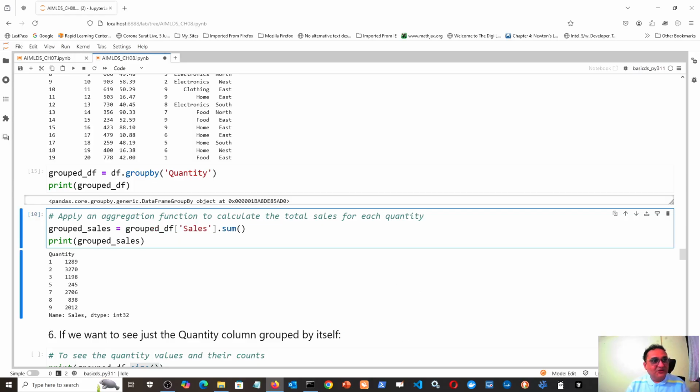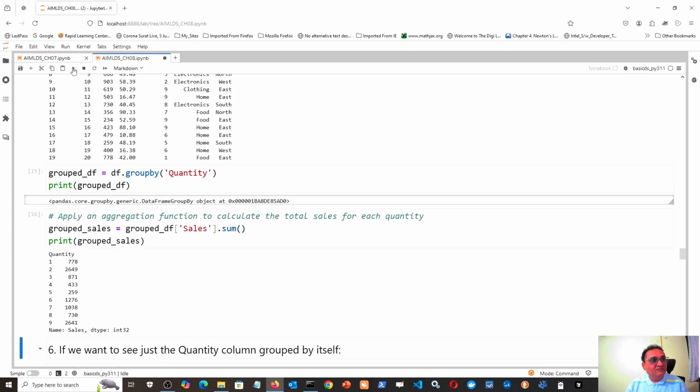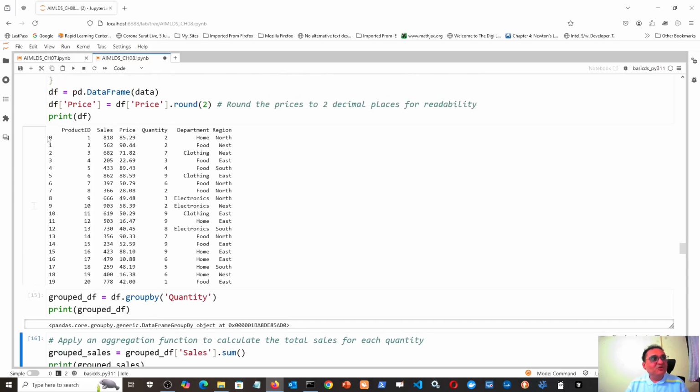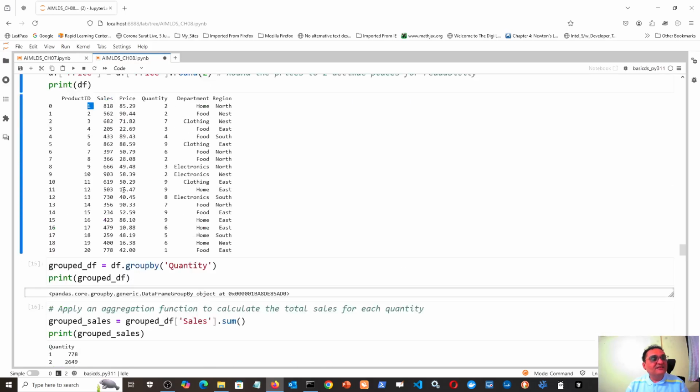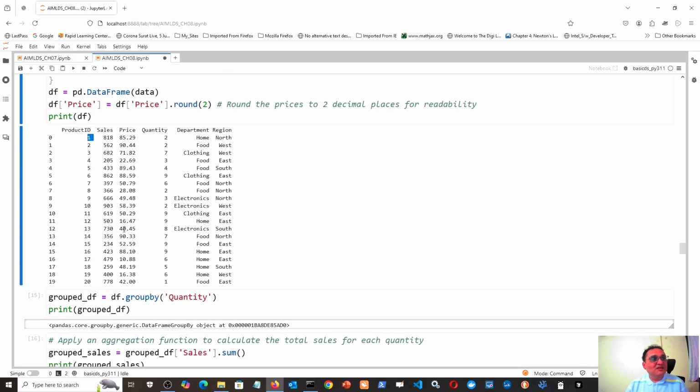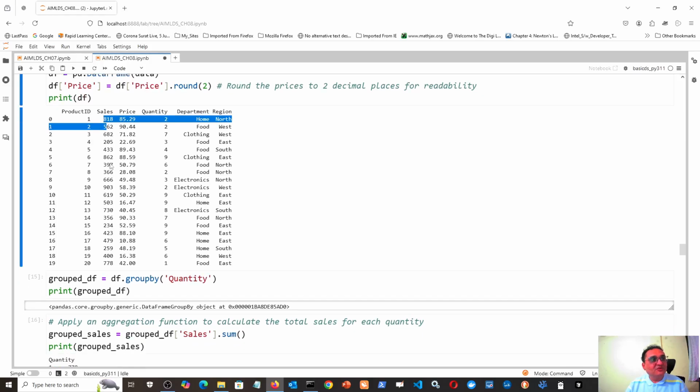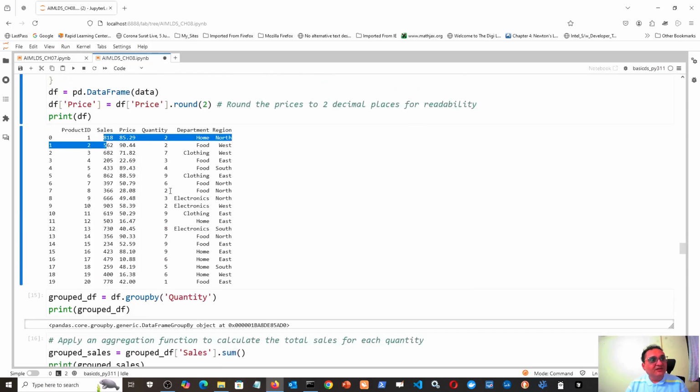First let us see the output, and then I will show you that the best way which I am talking about will also produce the same output. So quantity 1, its sum of sales is this much. You can find quantity 1 here, and its sum of sales is how much, that you can find. Then quantity 2, its sum of sales can be found in the original data frame like that. So quantity 1 is here and 778. Quantity 2, so it is this, 818, then another 562, so 8 and 2 is 10, and 6 and 1 is 7 and 1 carry, so 8. So 8 and 0 are the last 2 digits, and the first 2 digits will be 8 plus 5, 13. So 13, and there must be another 2 somewhere. Here there is another 2.